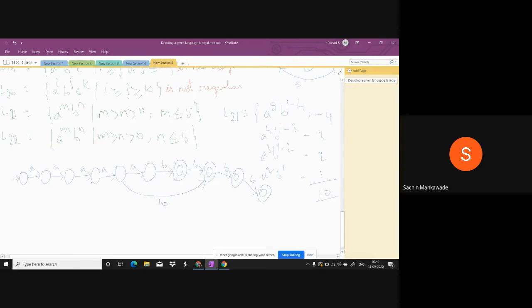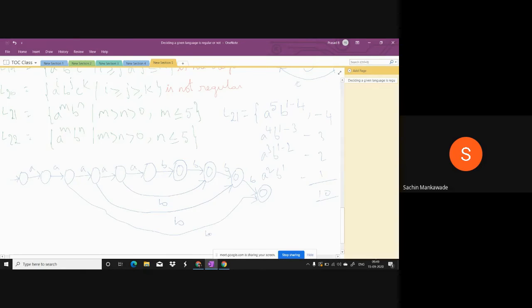Similarly, if A's are 3, B's can be 1. Suppose A's are 1, 2, 3, then B's can be 1 or B's can be 2. Suppose A's are 2, then B's can be 1.